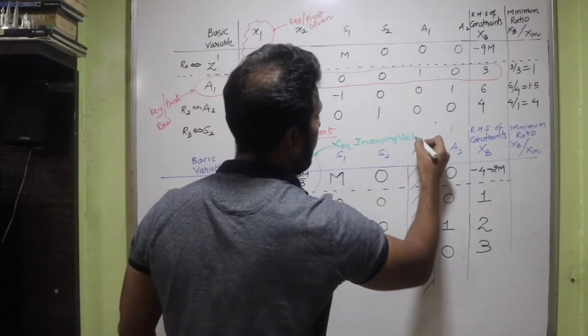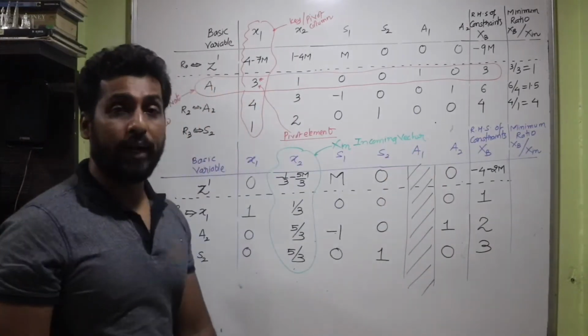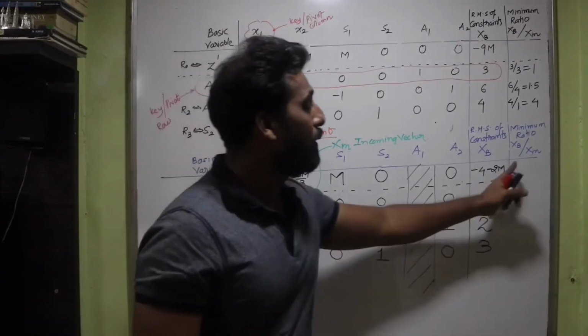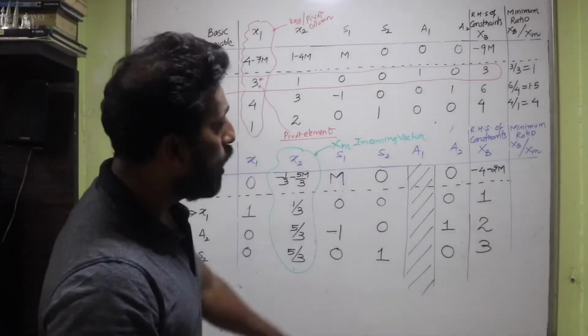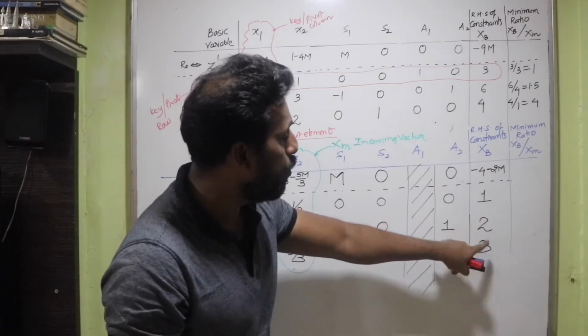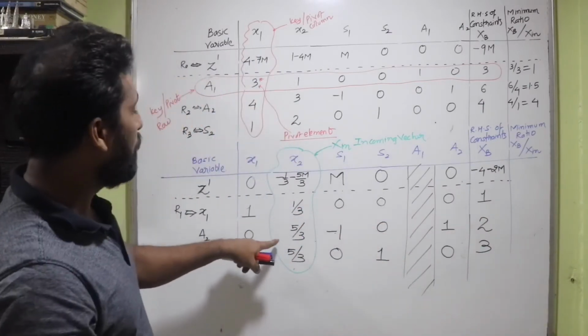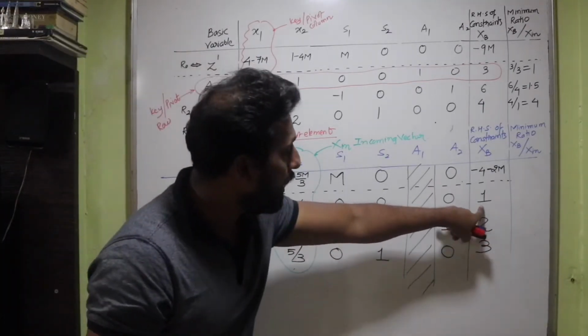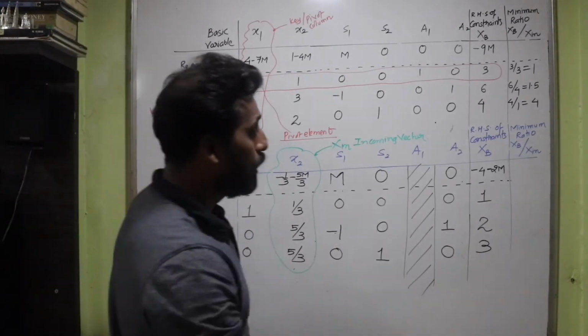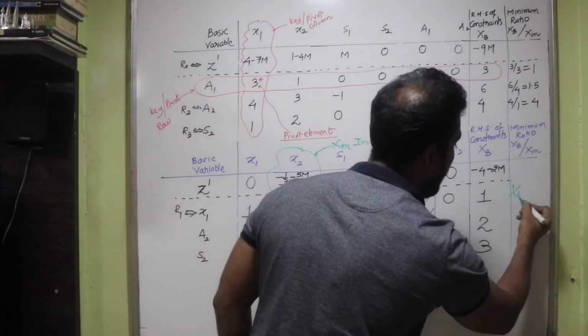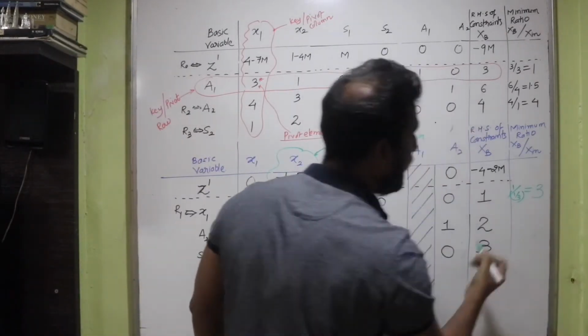And then I need to decide the outgoing vector. It can be simply decided by the minimum ratio xb upon x in. Look at the values of xb. We have 1, 2 and 3 divided by the x in values. These are the x in values. So 1 gets divided by 1 by 3. The value comes 3, isn't it?